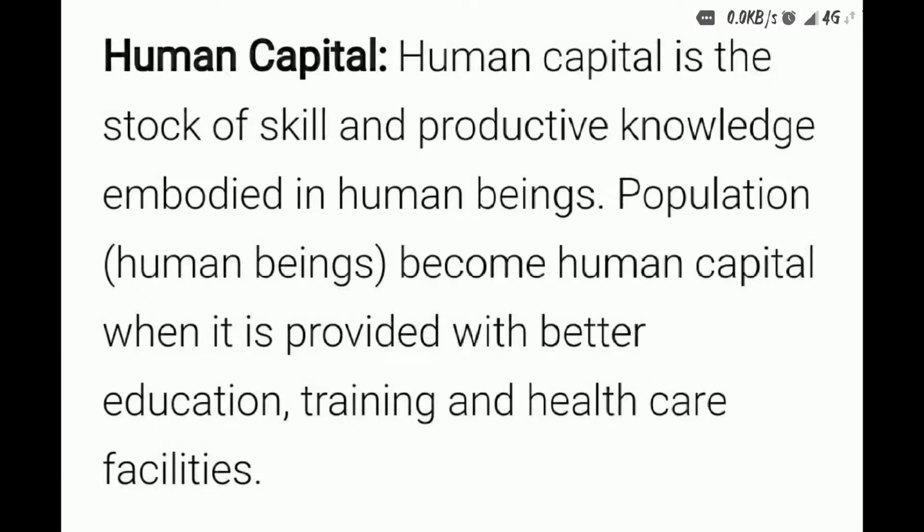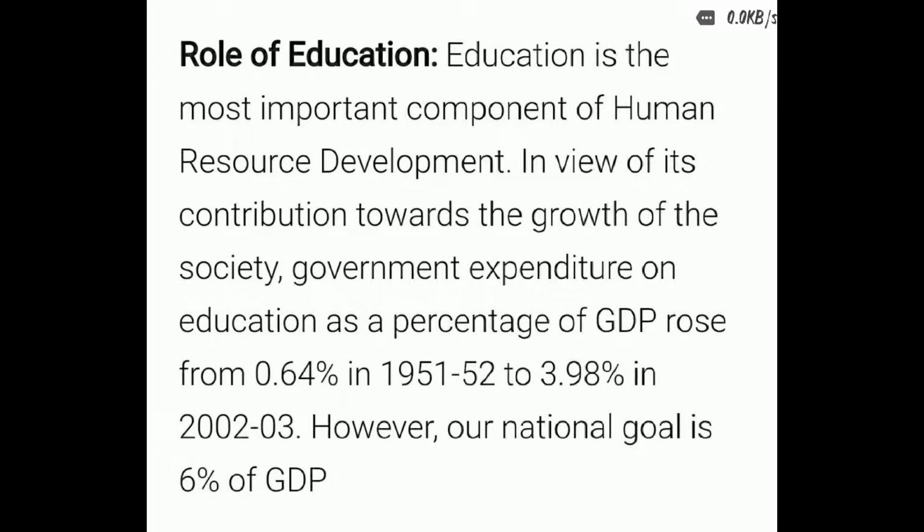So the next topic is qualities of people. The first quality of people is education. Education is the most important component of human resource development. In view of its contribution towards the growth of society, government expenditure on education as a percent of GDP rose from 0.64% in 1951-52 to 3.98% in 2002-03. However, our national goal is 6% of GDP.